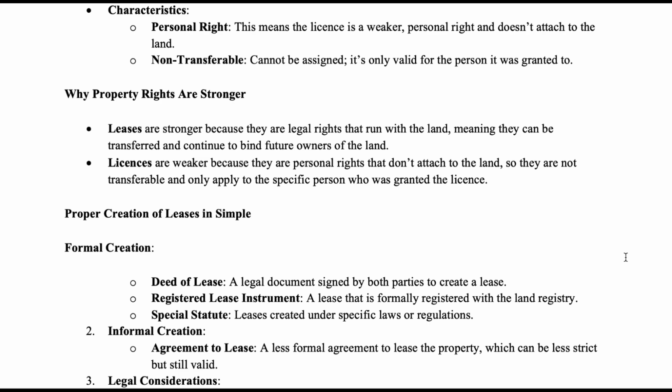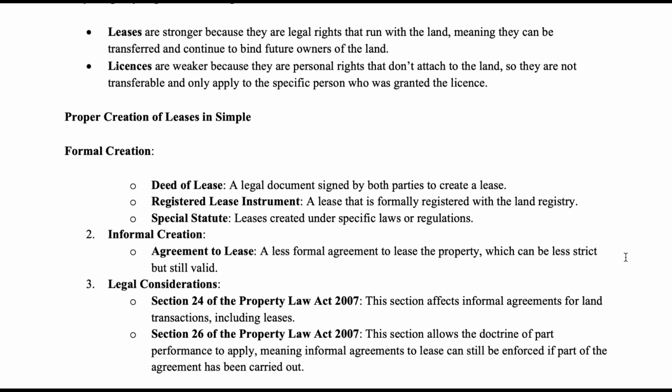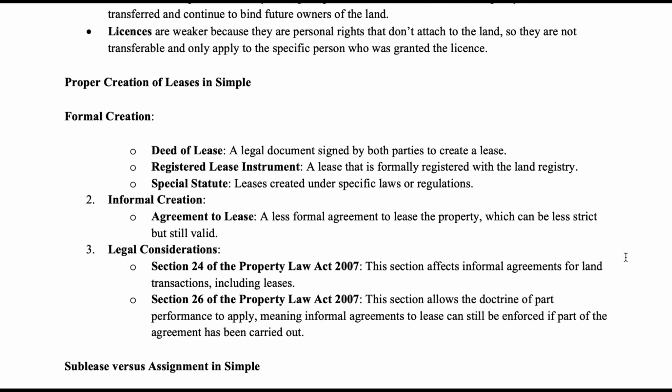Proper creation of leases in simple terms. 1. Formal creation. Deed of lease: a legal document signed by both parties to create the lease. Registered lease instrument: a lease that is formally registered with the land registry. Special statute: leases created under specific laws or regulations.